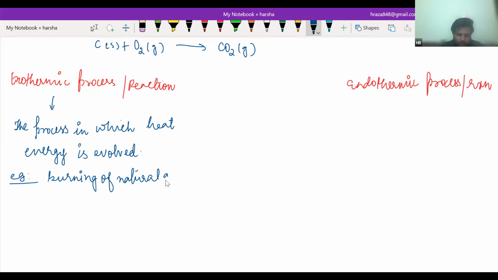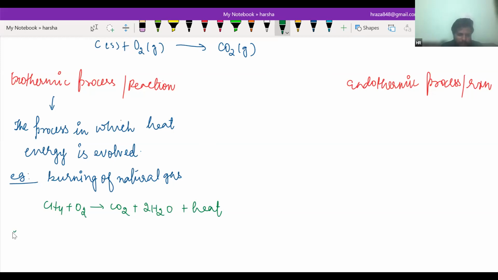Taking the example of burning of natural gas, methane plus O2 will give carbon dioxide plus H2O. This is burning of natural gas, and along with this heat will be produced. That is called an exothermic process.